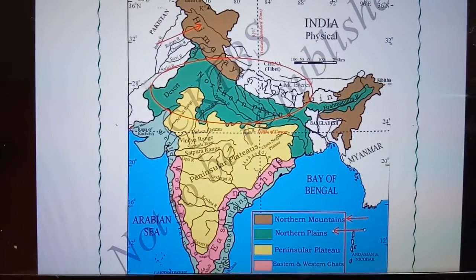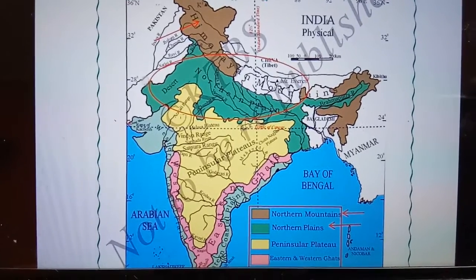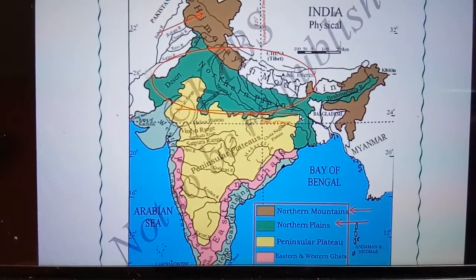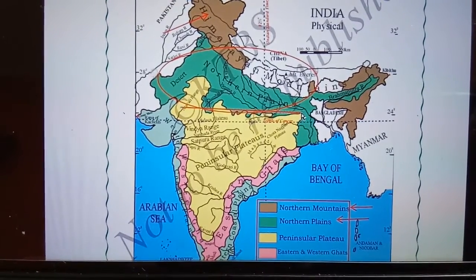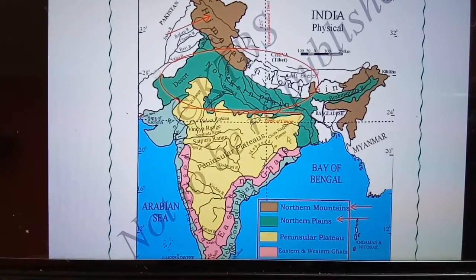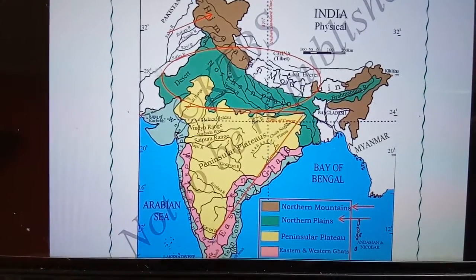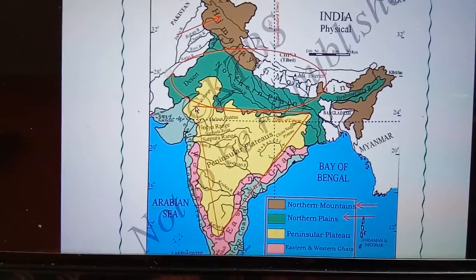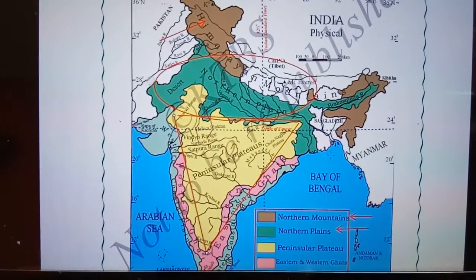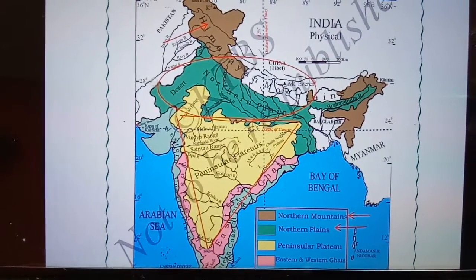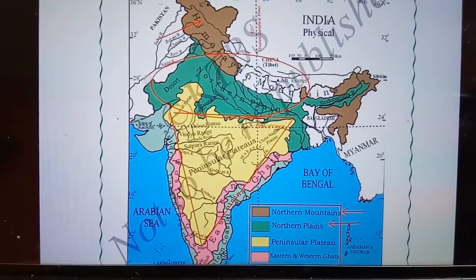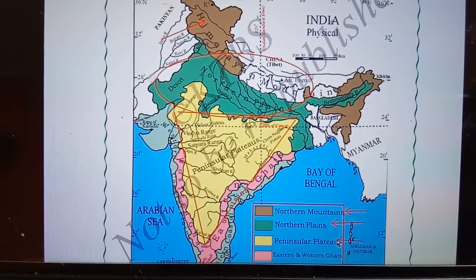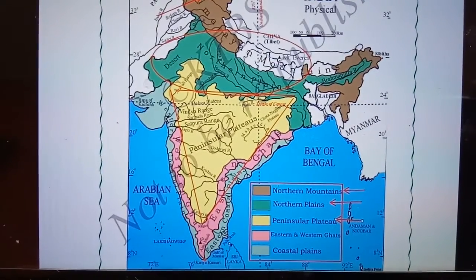Next we have the triangular shape over here. You can see it forms a triangle shape like this. This is called the Peninsular Plateau, which is also called the Deccan Plateau of India.